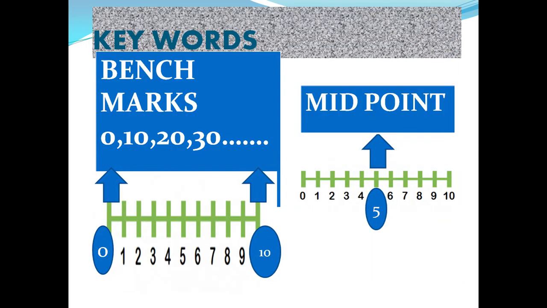There are two words which help us to understand this concept. One is benchmarks. Benchmarks means the multiples of the place being asked. The other is midpoint; 5 is always a midpoint.